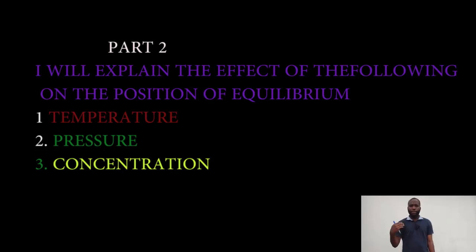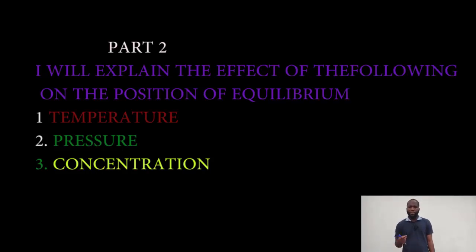Now, let me explain the factors that affect chemical equilibrium. I will explain the effect of temperature, the effect of pressure, and the effect of concentration, using a chemical word equation.